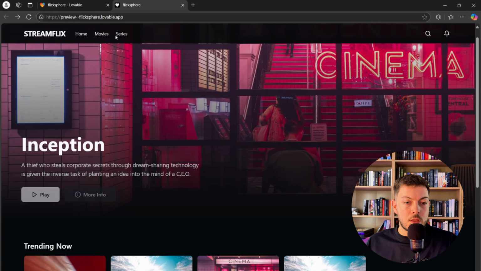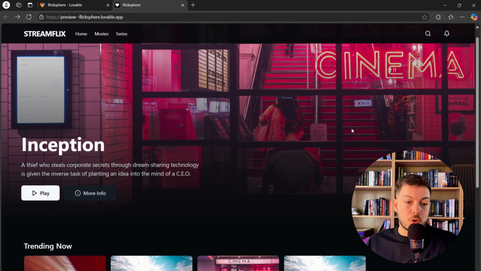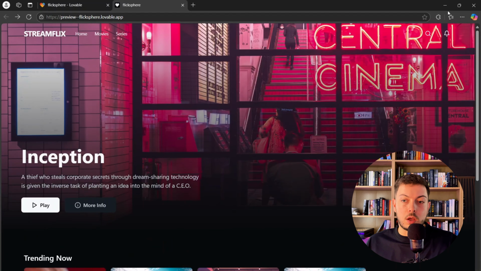Home, movies. It actually does load up the movie category. Does it? Try reload that. Nah, I don't think it loads that up. I think the same thing will be with series. Yeah, it just leads you to a black screen. So we don't even get more info. The buttons are completely, yeah, they don't work at all. So it's just that initial UI, which is what we asked for.